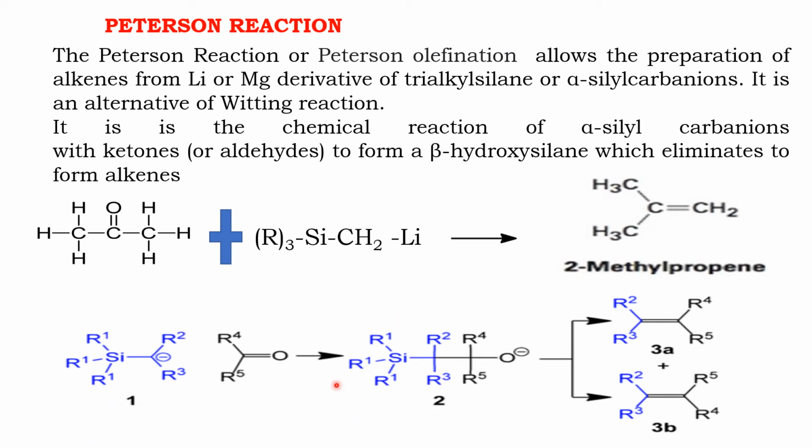See here, this is another molecule obtained from an aldehyde or ketone, and here we have a minus charge. That means this is an alpha silyl carbanion. So the product, the rearranged product, is an alkene from the ketone. So isomeric alkenes are obtained. This reaction is called Peterson's reaction. Take down.